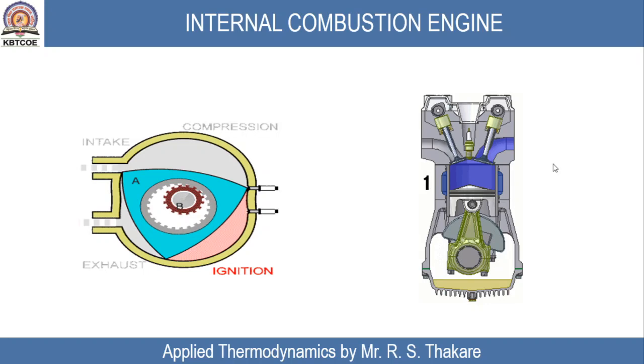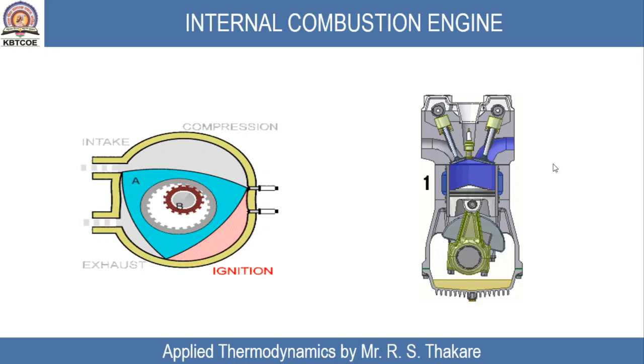In this arrangement there is no transfer of heat from combustion product to another working substance. The combustion products themselves are responsible for work output. So whenever there is transfer of heat from combustion product to another working substance, then it is called an external combustion engine. And if the combustion products themselves exert pressure, then it is called an internal combustion engine.